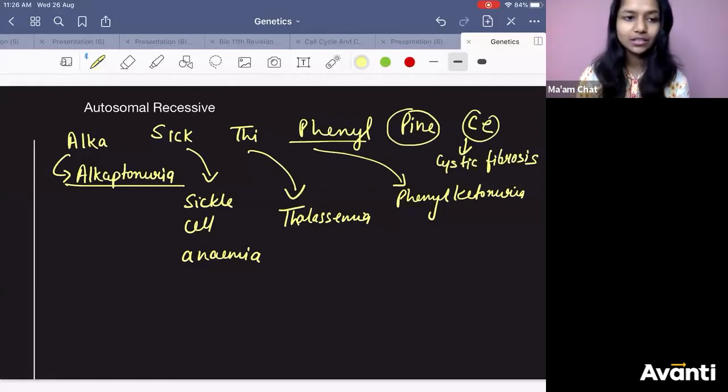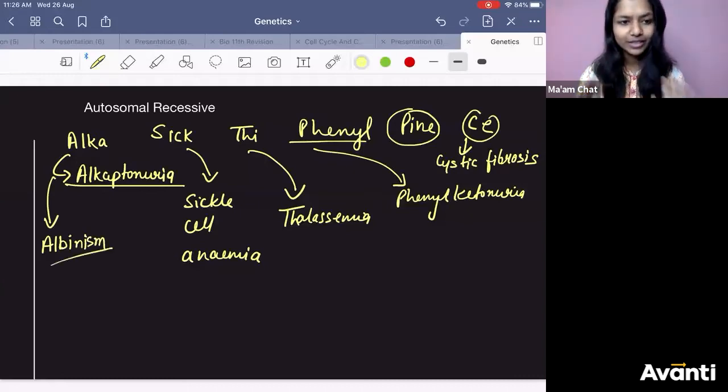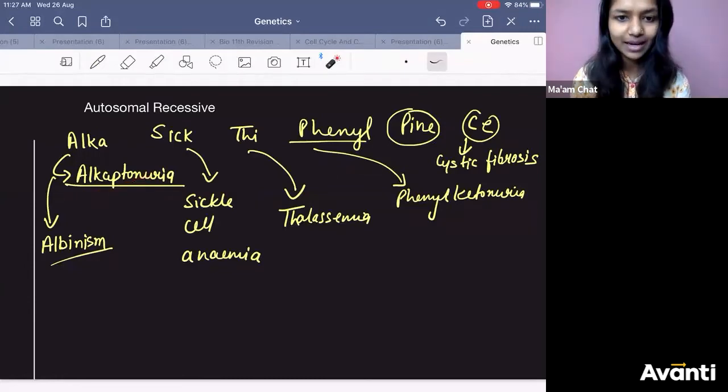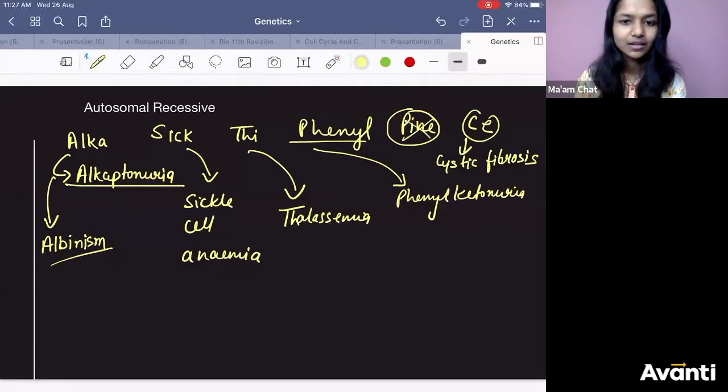Now there is a question in the question bank, ठीक है, which is related to albinism. So I'm going to add that here. A for Alka, you can add one more, albinism. ठीक है. Out of this there will be no question related to autosomal recessive disorders. You can keep that in writing. Every question you solve from the question bank will be from this only. ठीक है. पीने मतलब कुछ नहीं, पीने के लिए कुछ नहीं है, इसको कट कर दो.